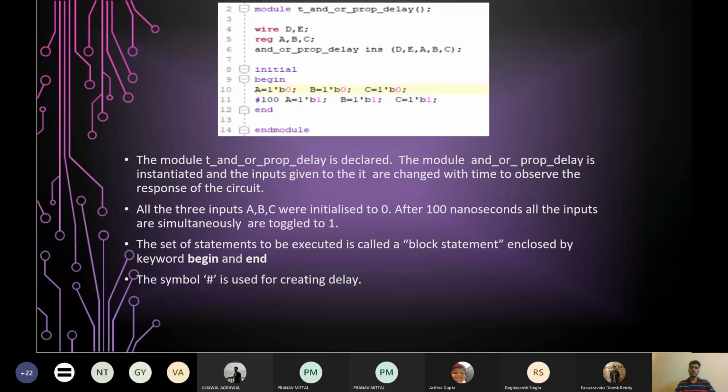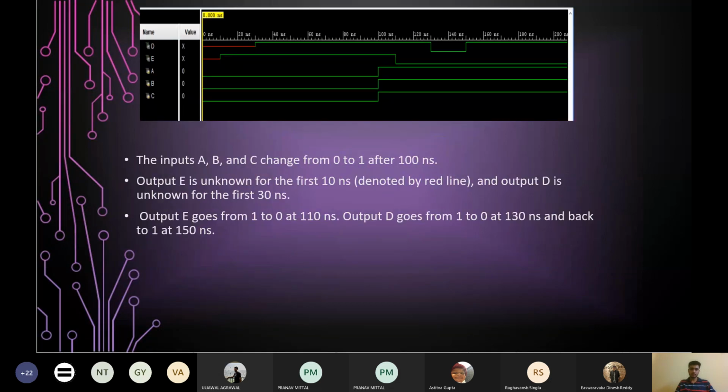Once we have written these two modules, we just run the simulation and check the timing diagram, how the output changes with the input. Here is the snap from the Vivado software. It's software for simulation of HDL language. We will talk about it later. As you can see here, A, B and C are at the bottom of the column. These are the inputs. You can check that they were 0 for the initial 100 nanoseconds, and at 100 nanoseconds they all change to 1.